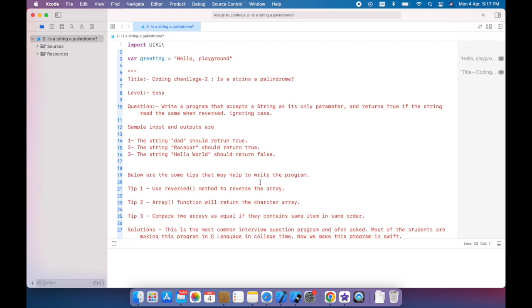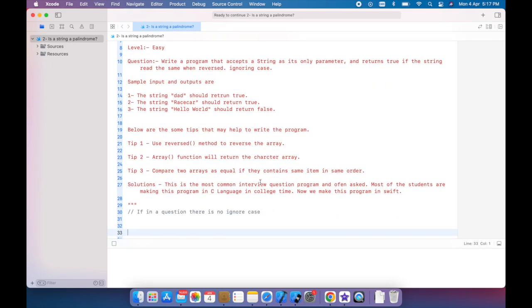Now look at the solution of this program. Is a string a palindrome? This is the most common interview program and is often asked. Most of the students make this program in C language in college time. Now we are making this program in Swift. In the solution we are covering two cases.